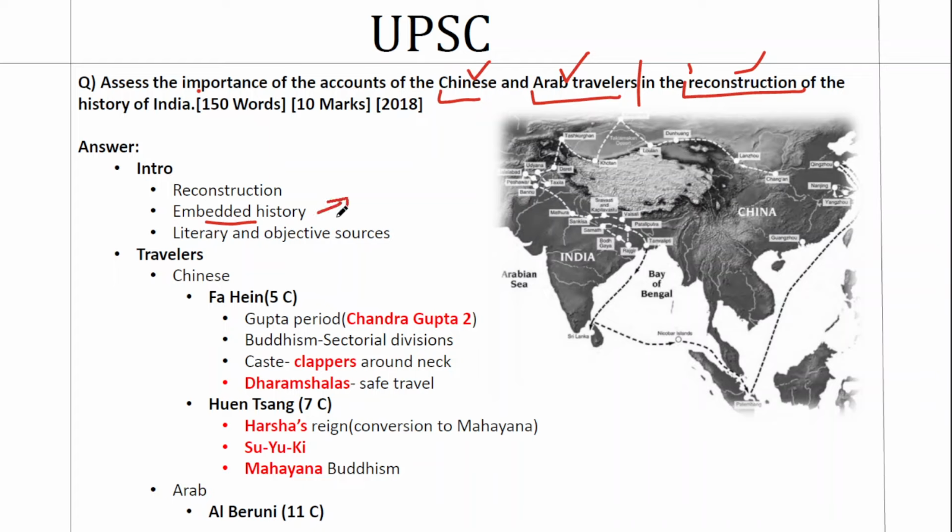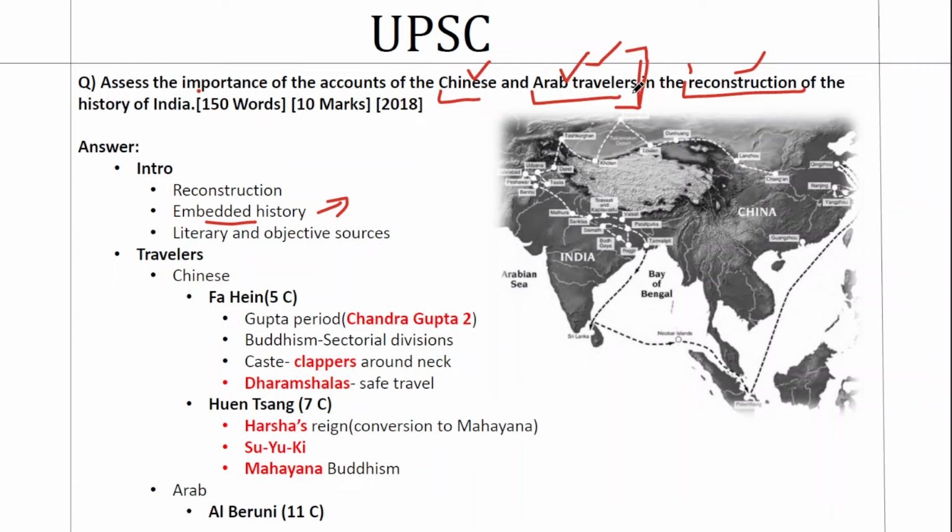For example, she talks about the Itihasa Purana tradition. Take the example of Ramayana. Even though the story is fictional, it gives you insights into the society of that period, and that is called embedded history. So with the help of such an approach, we started reconstructing our history. And in that context, for reconstruction of Indian history, we relied on all sources, and one of the major sources was the accounts of travelers or the travelogues. And even within that, Chinese and Arab travelers were the most proficient. And that is how the relevance of this question can be underlined from a historical context.